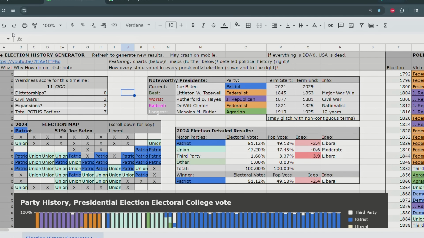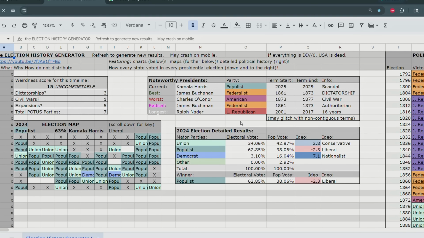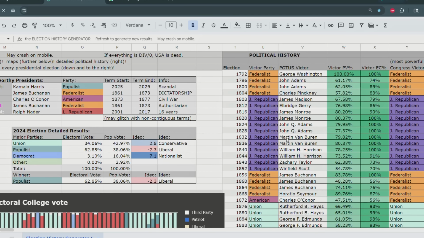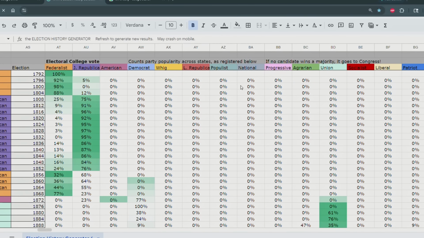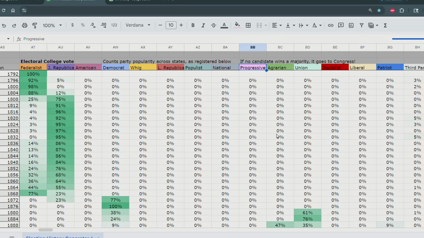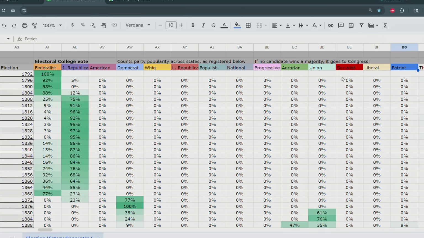Let's see if we can get one more weird result. And of course, we're seeing a lot of populists, we're seeing a lot of Union, we're seeing a lot of Democrats, Federalists, Whigs, Republicans, but there's other parties too that are more rare, right? So we can scroll over here. We got National Party, which pops up in certain conditions, the Progressive Party, which pops up in certain conditions, Agrarian, we saw a couple of those, Socialist, Liberal, we've seen a lot, Patriot, we've seen a lot. So there are more rare parties that pop up in specific conditions that are not always met.